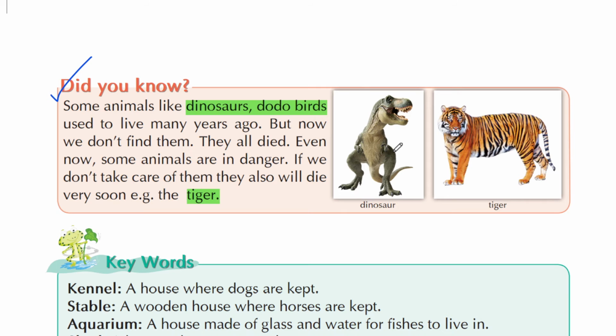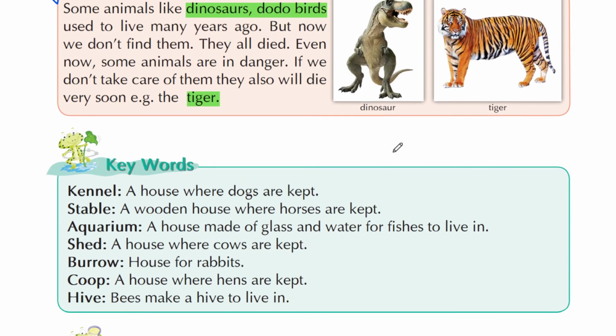We also have to treat them when they are ill. So it is our duty to keep these animals alive and not kill them for our needs. That is why there are some strict rules against hunting and poaching.